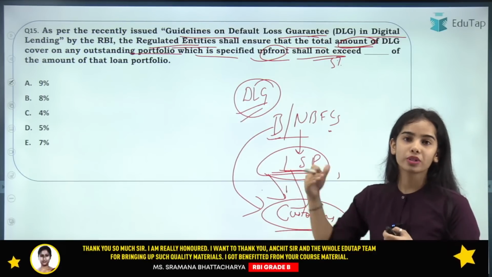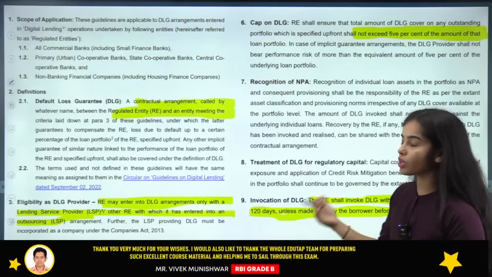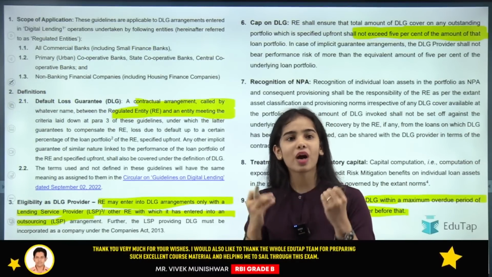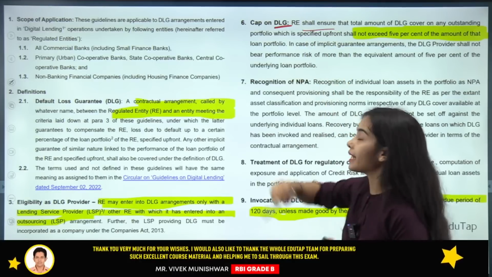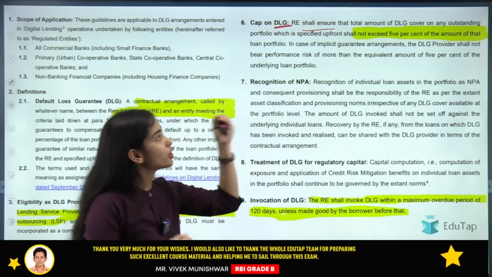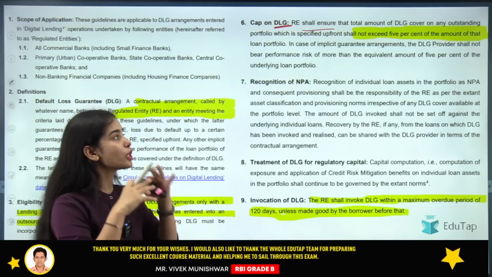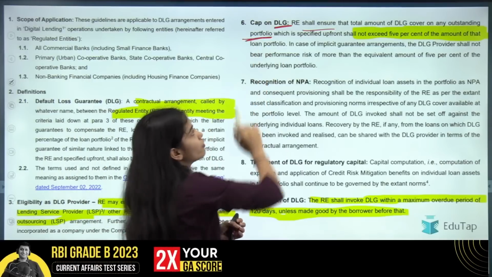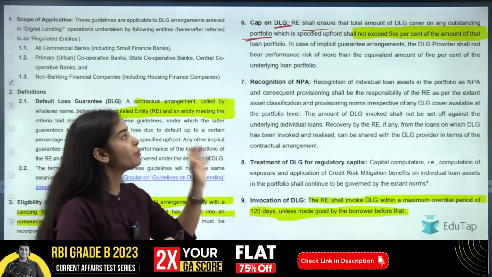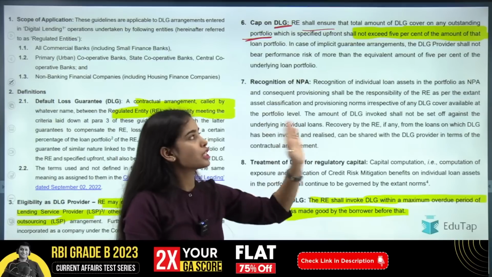They cannot take more than that. You just have to remember that the cap on DLG is that the total amount of guarantee cover on any outstanding portfolio specified upfront shall not be more than 5% of the amount.